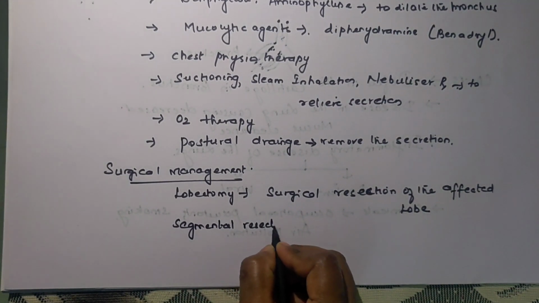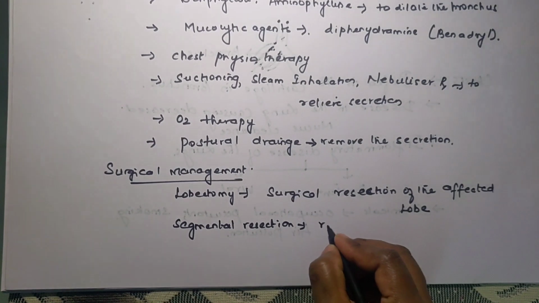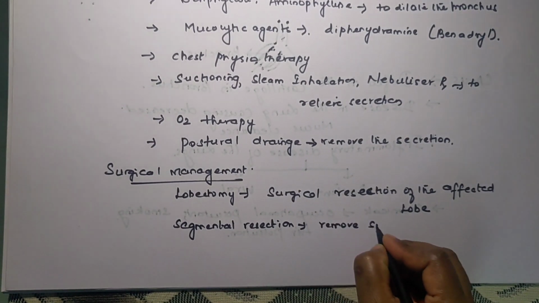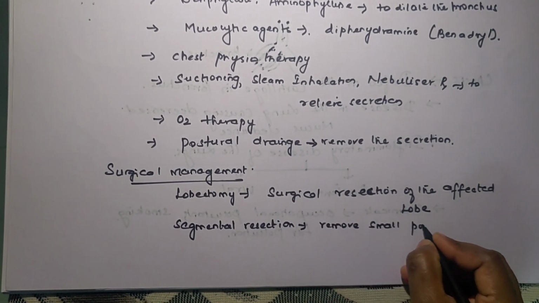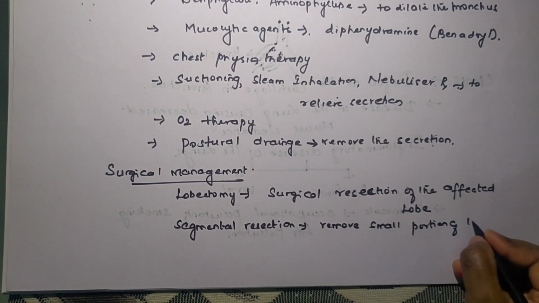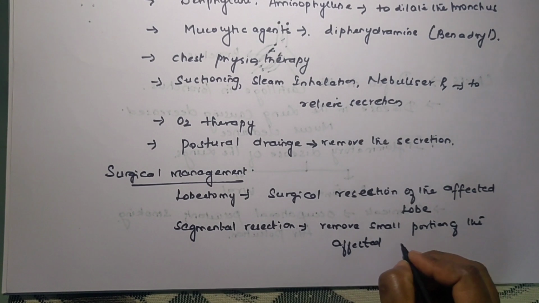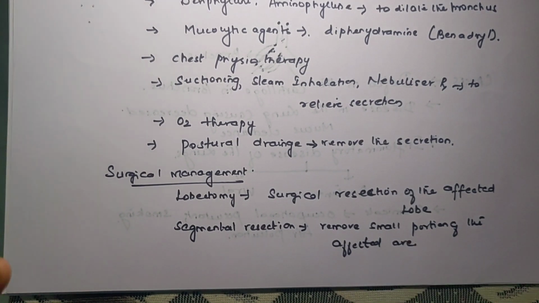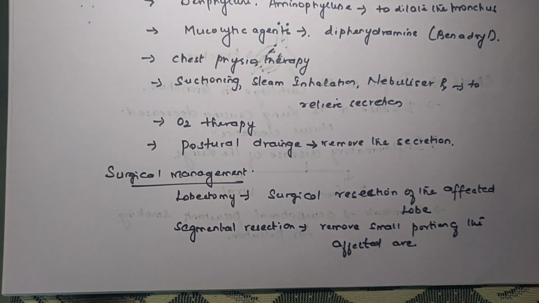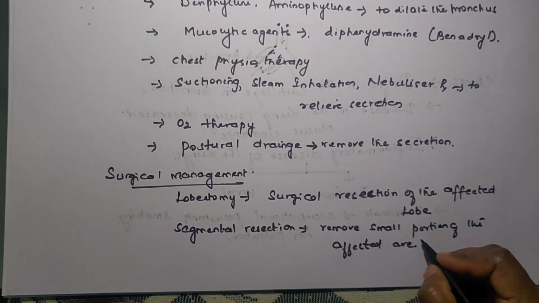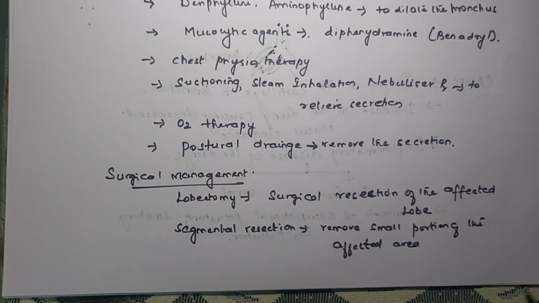In segmental resection they will only remove a small portion of the affected area, and in lobectomy they will remove the full lobe. The one particular lobe where the mucus secretion and other damage is there, if they remove that lobe, it is called lobectomy. And segmental resection is where only the affected portion of the lung will be removed.